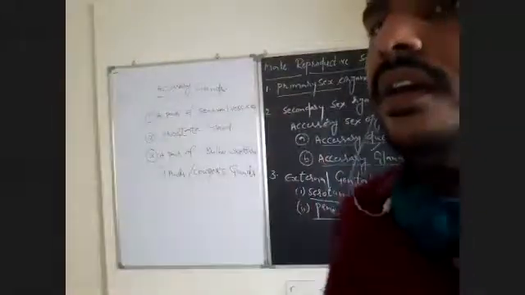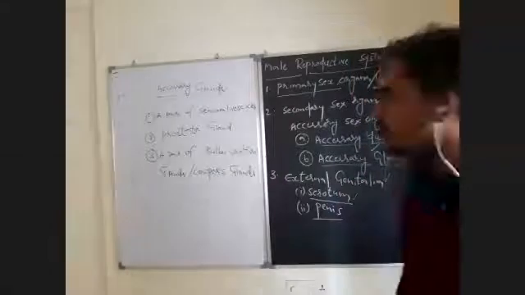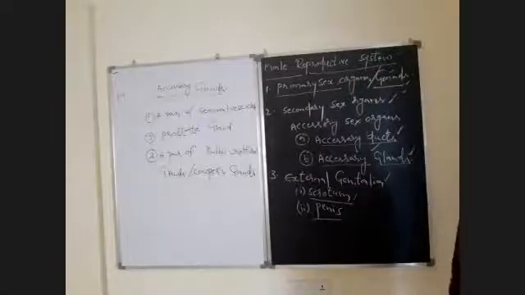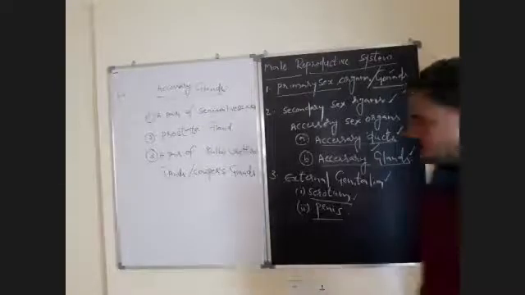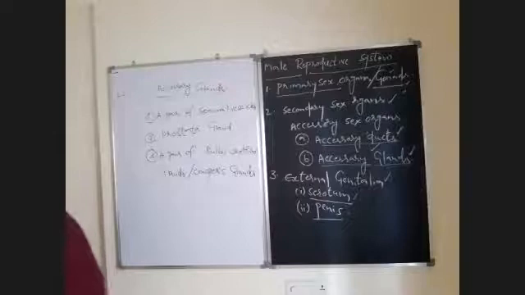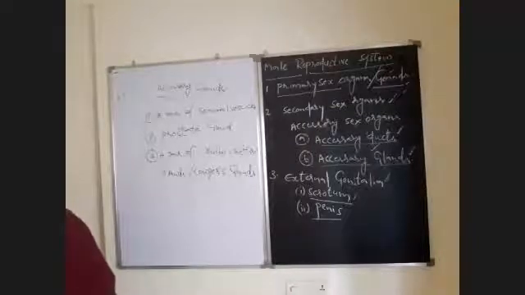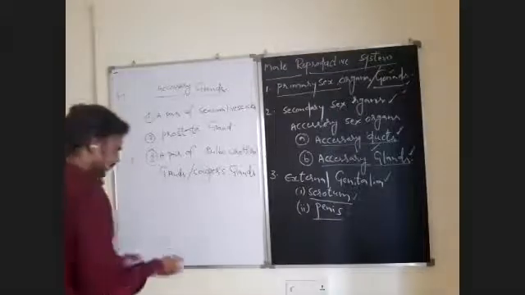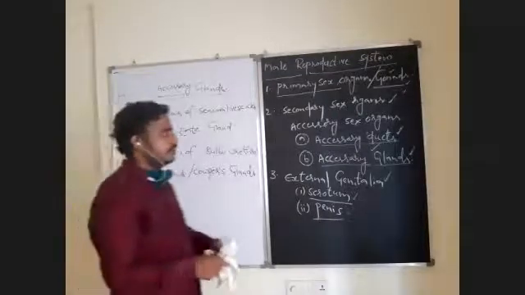Now, it is better to draw the diagram of the male reproductive system. Now, the diagrammatic representation of the male reproductive system. All of you practice this. Draw the diagram. I will draw, and you will just follow the diagram. Observe how to draw.